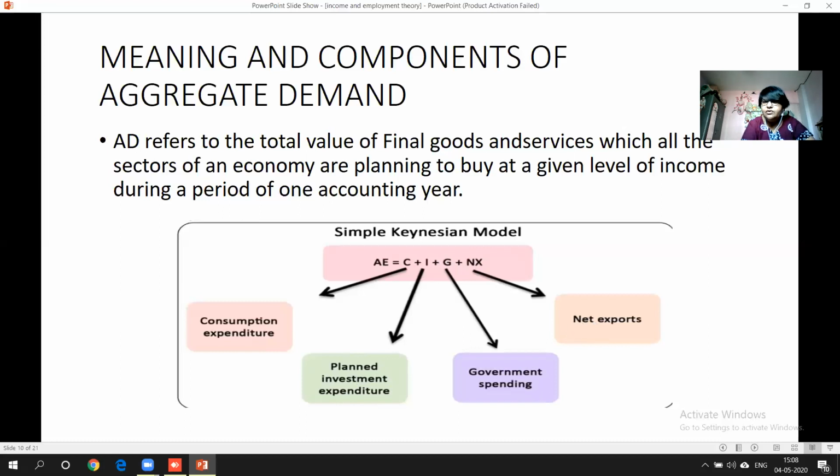But we are going to study from the starting itself. We have said that we are going to assume as though we are studying only the two sector model. Obviously, in the two sector model, G will not be there and NX will not be there. There will be no government and no export-import. Why? Because the two sector model is nothing but a closed economy. That is, whatever is produced in an economy is consumed by the same economy's people, right? So in such a situation, what will happen?